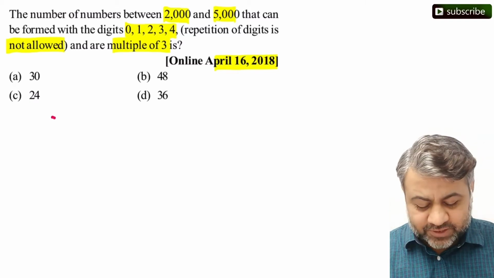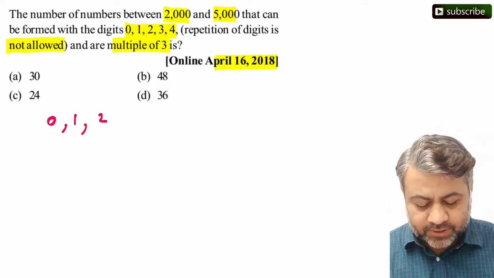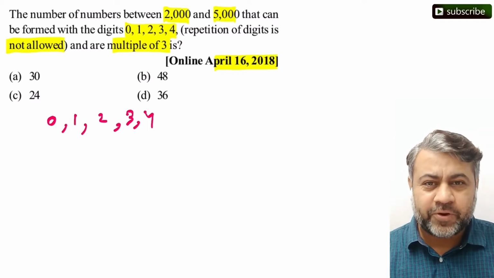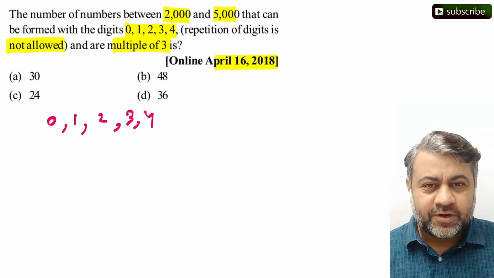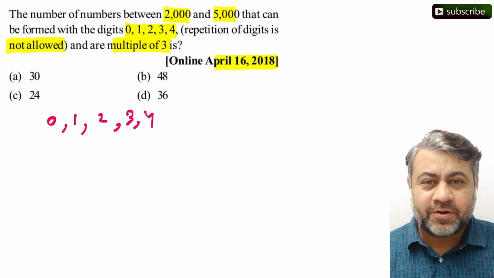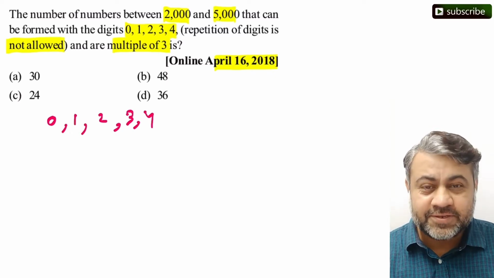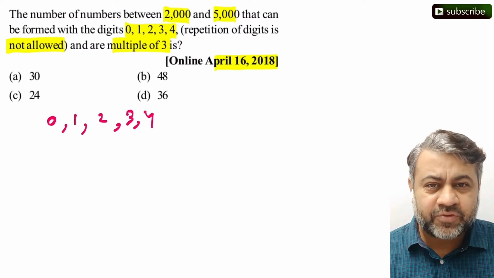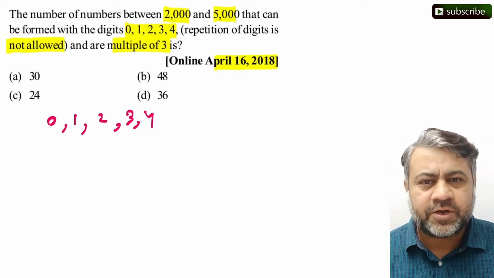So the first question is, if I want to select digits from 0, 1, 2, 3 and 4 such that the number is divisible by 3, that is a very important thing to do here, right? Now, for this you need to remember the divisibility rule of 3. Do you remember it? It just says that the sum of all the digits has to be a multiple of 3. If the sum of all the digits is a multiple of 3, then the number itself is a multiple of 3.